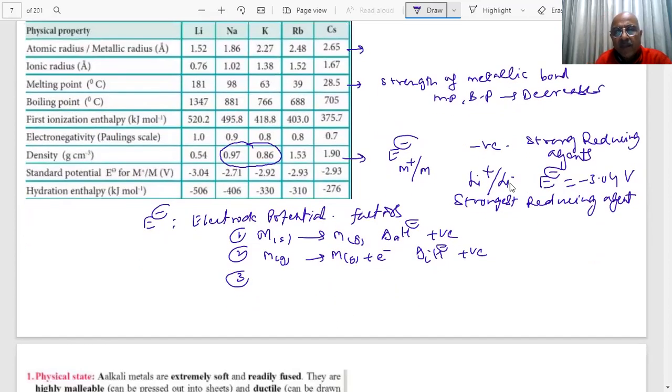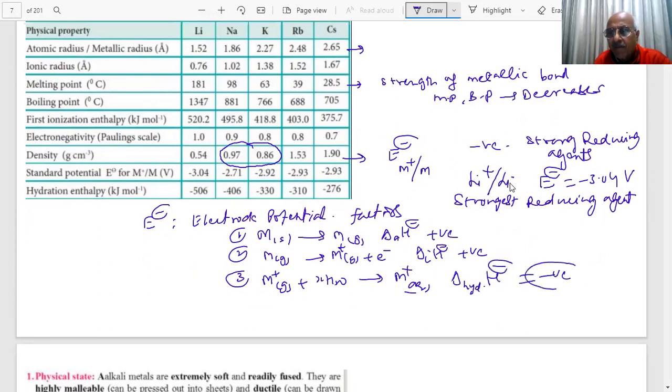The third is these M plus ions, student, they are hydrated with water, students. What happens? M plus aqueous, delta hydration enthalpy. This value is negative. So for lithium, what happens, student?